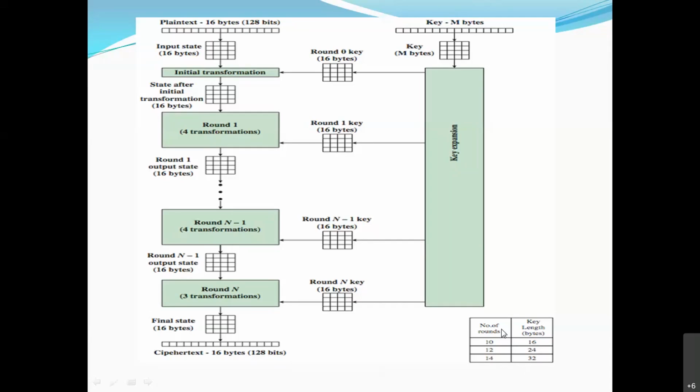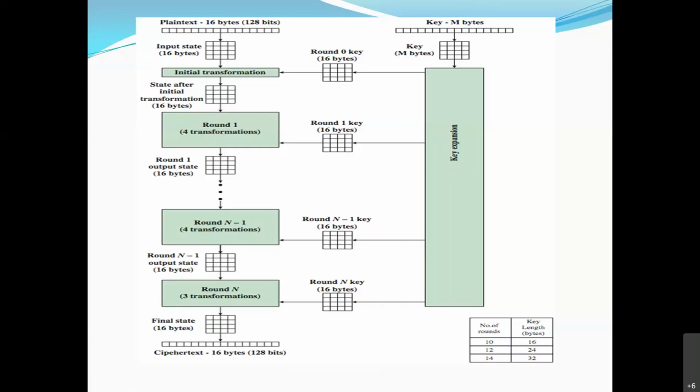In AES, key size depends on rounds. Rounds also vary as per the complexity. There are 10 rounds, 12 rounds, and 14 rounds, and depending on the rounds, the key size is determined. So key length here is 16 bytes.